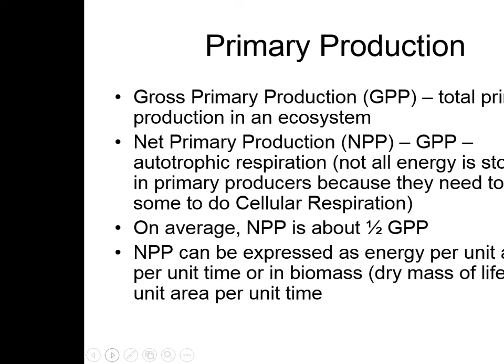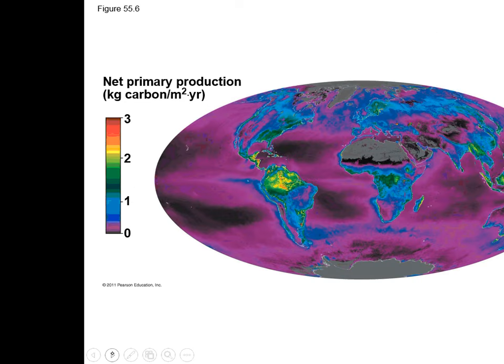Net primary production can be expressed as energy per unit area, per unit time, or in biomass. That's the dry mass of life per unit area, per unit time. And we'll do some calculations of this later on.